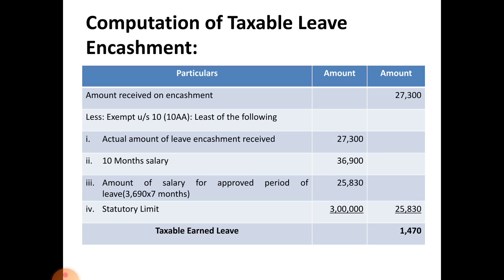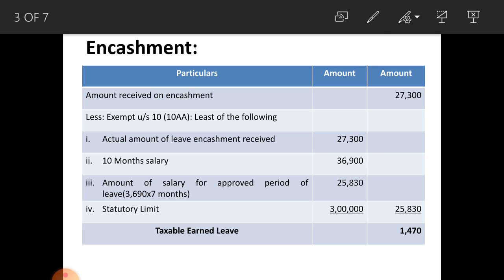Amount received on encashment 27,300 is given in the problem. From this we have to deduct the least of the following things, that is exempt under section 10 subsection 10AA. Which are the things? First one, actual amount of leave encashment received 27,300, or 10 months salary already given in the problem, 36,900, or amount of salary for approved period of leave.